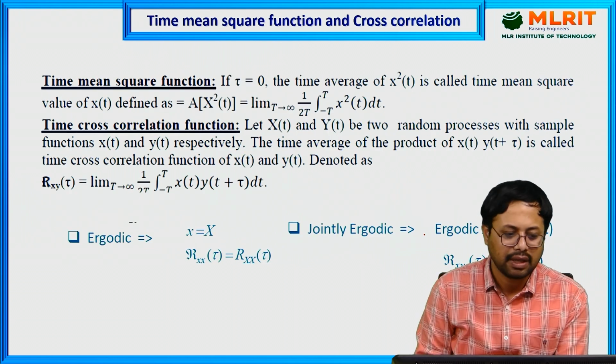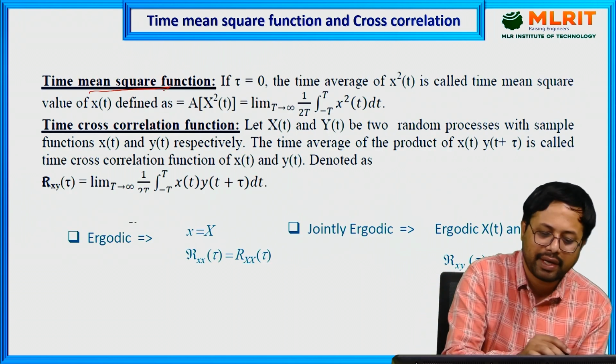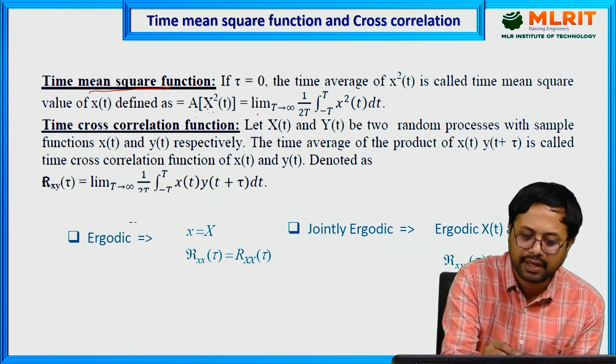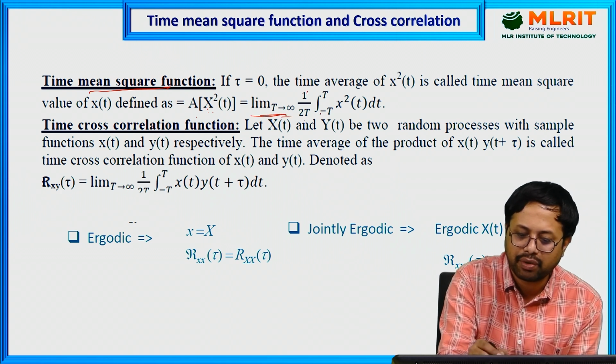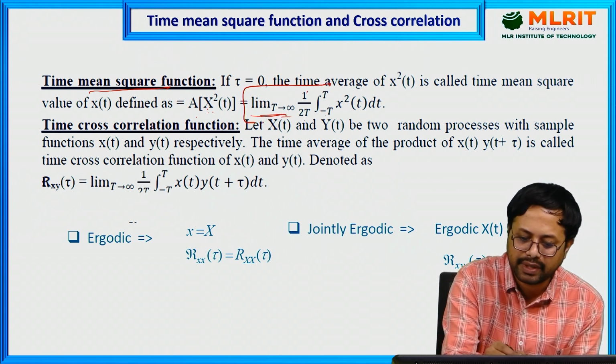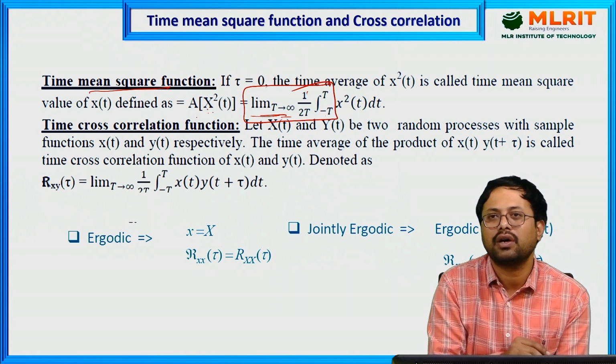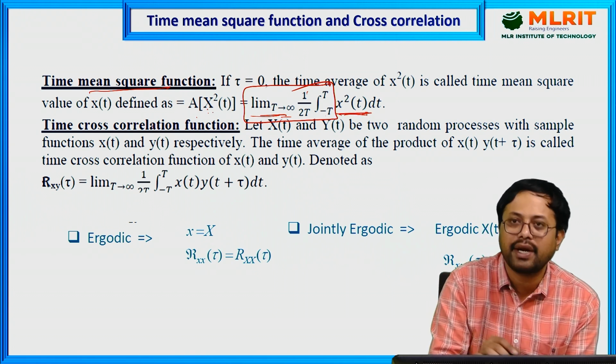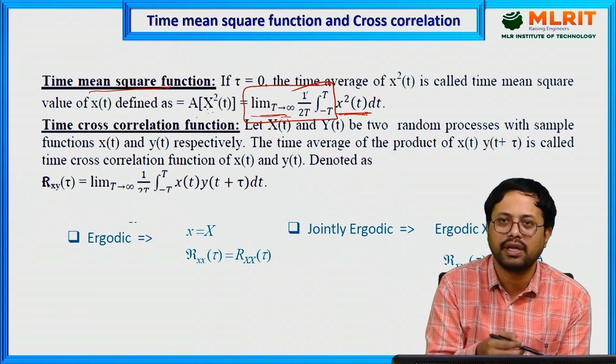Now next, you can also calculate the time mean square: the average of x square of t, the limit as t tends to infinity of 1 by 2t times the integral from minus t to t. This term is common for the time average, time autocorrelation or time mean square. Here you include x square in place of x of t for the mean square.